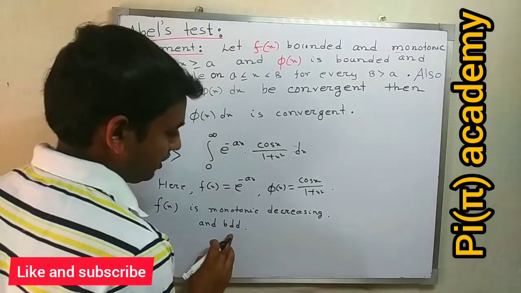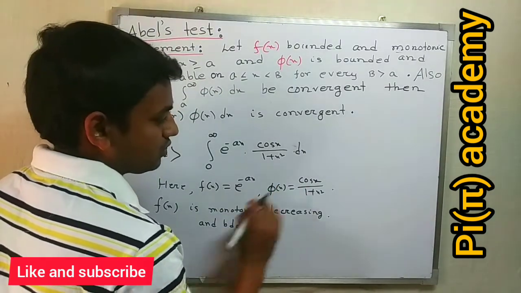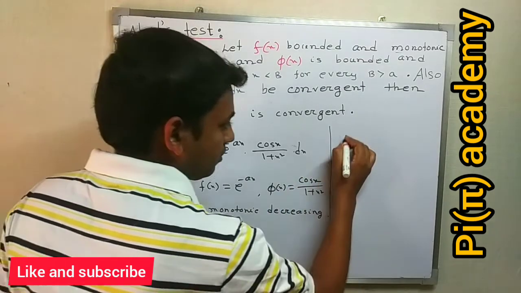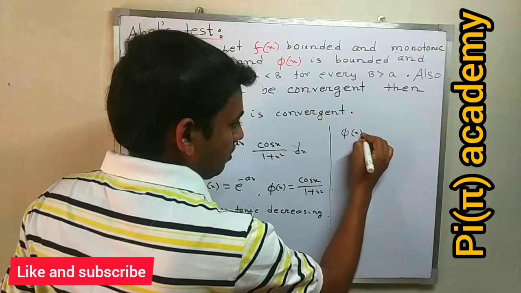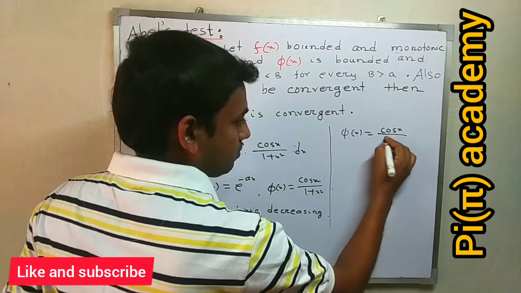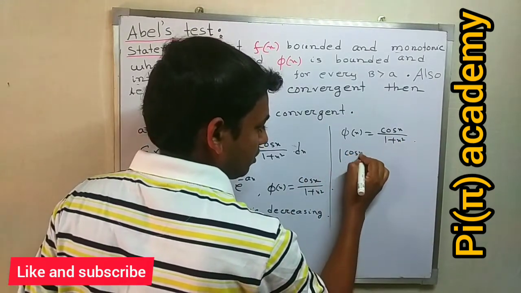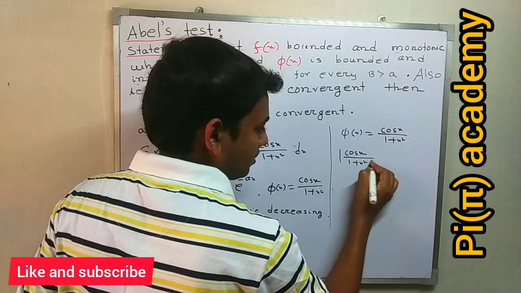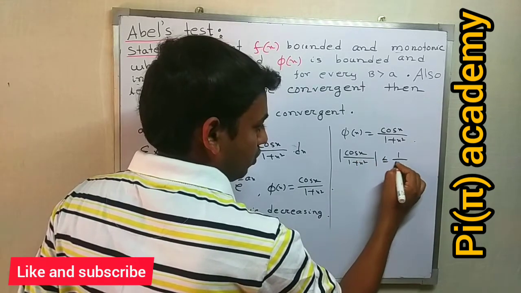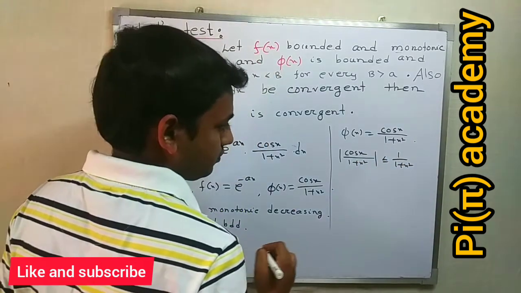Since f(x) is monotonic decreasing and bounded, we have to show the integral of phi(x) is convergent, that is phi(x) equals cos x divided by 1 plus x square. Now we consider mod of cos x divided by 1 plus x square less than or equal to 1 by 1 plus x square.